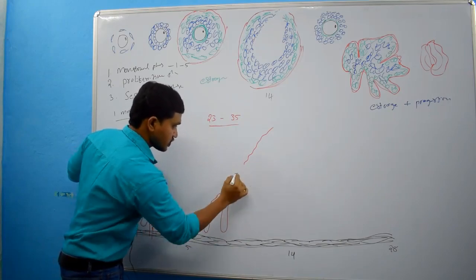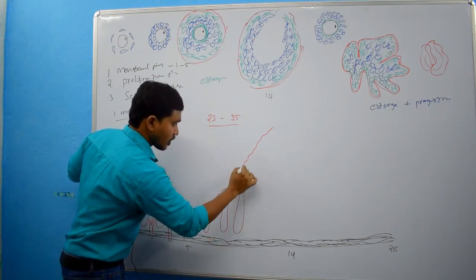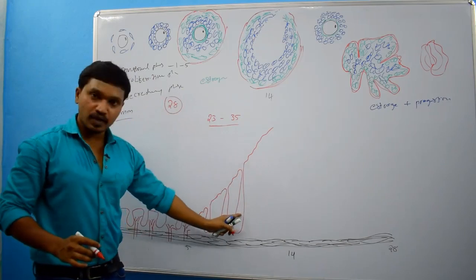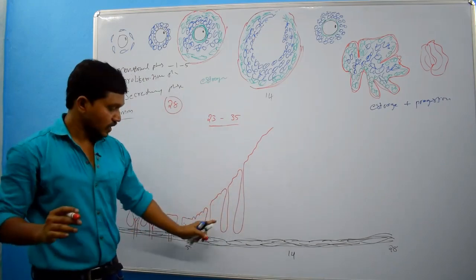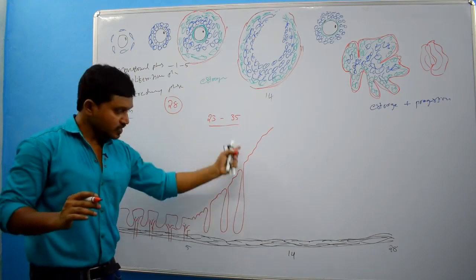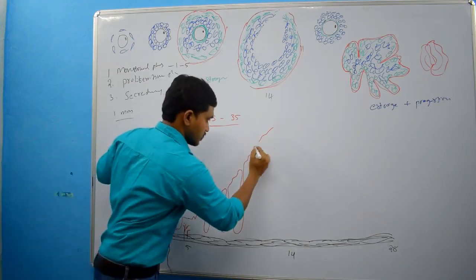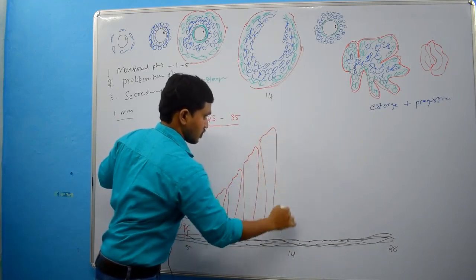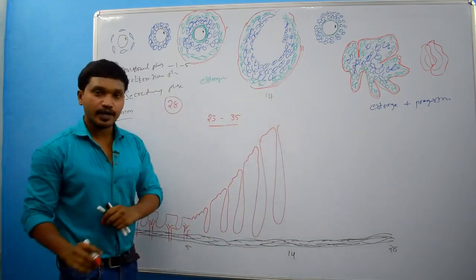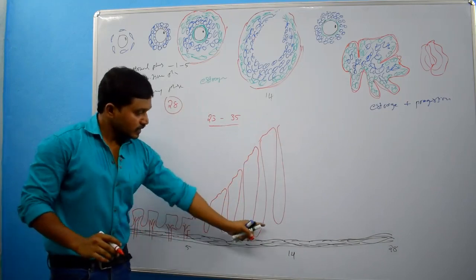In this phase, the number and size of the endometrial glands will increase.